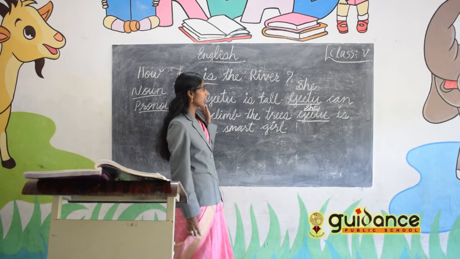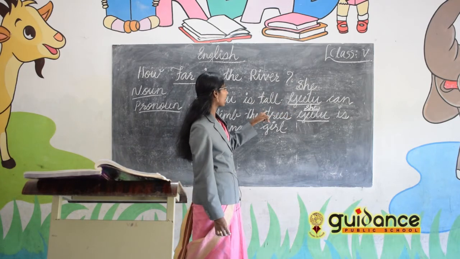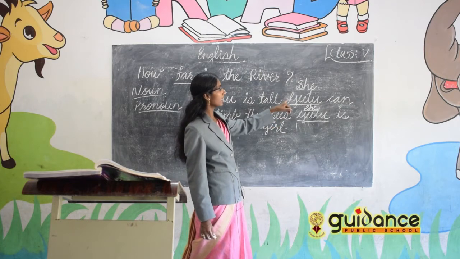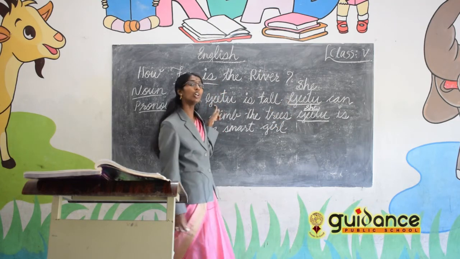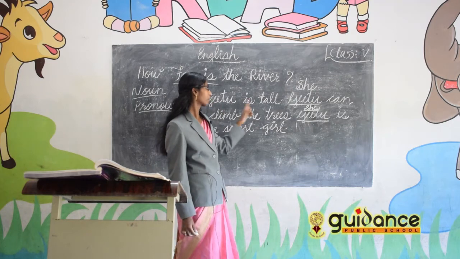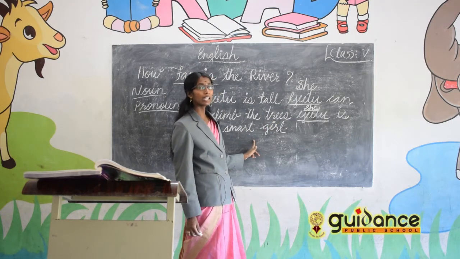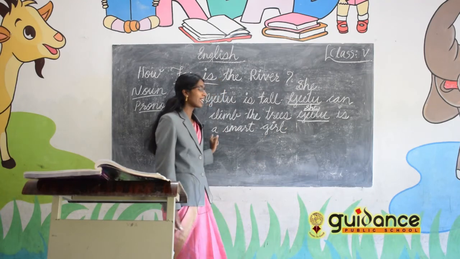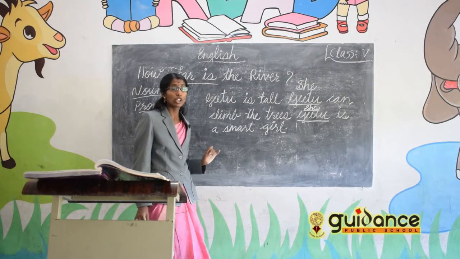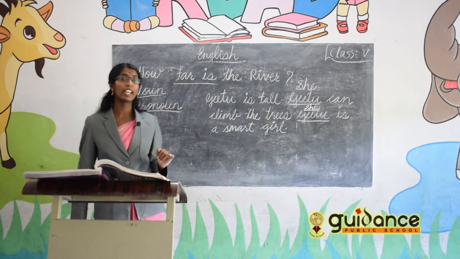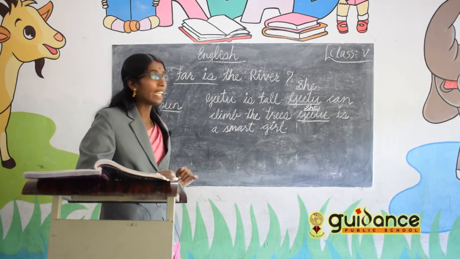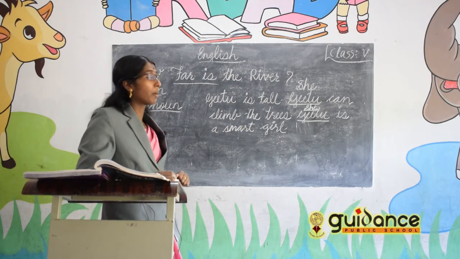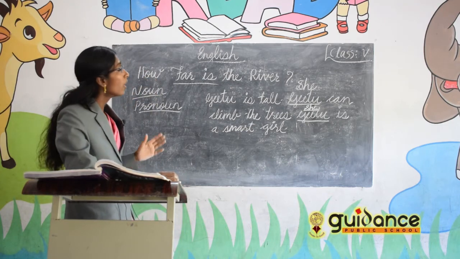Then we can understand that 'she' in the next sentence refers to Geetu. In the place of Geetu, we have used 'she'. So pronouns are the words which we use in the place of nouns.